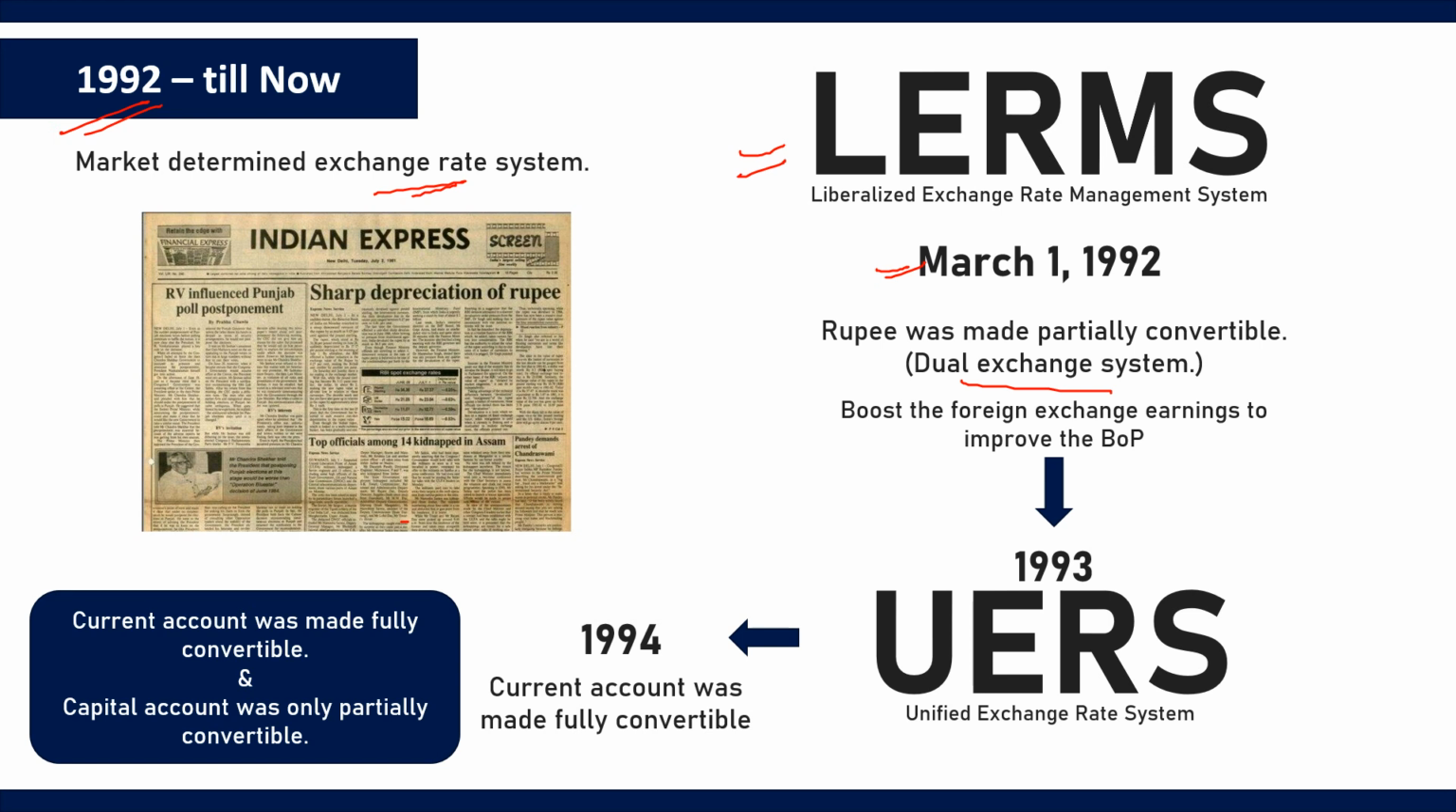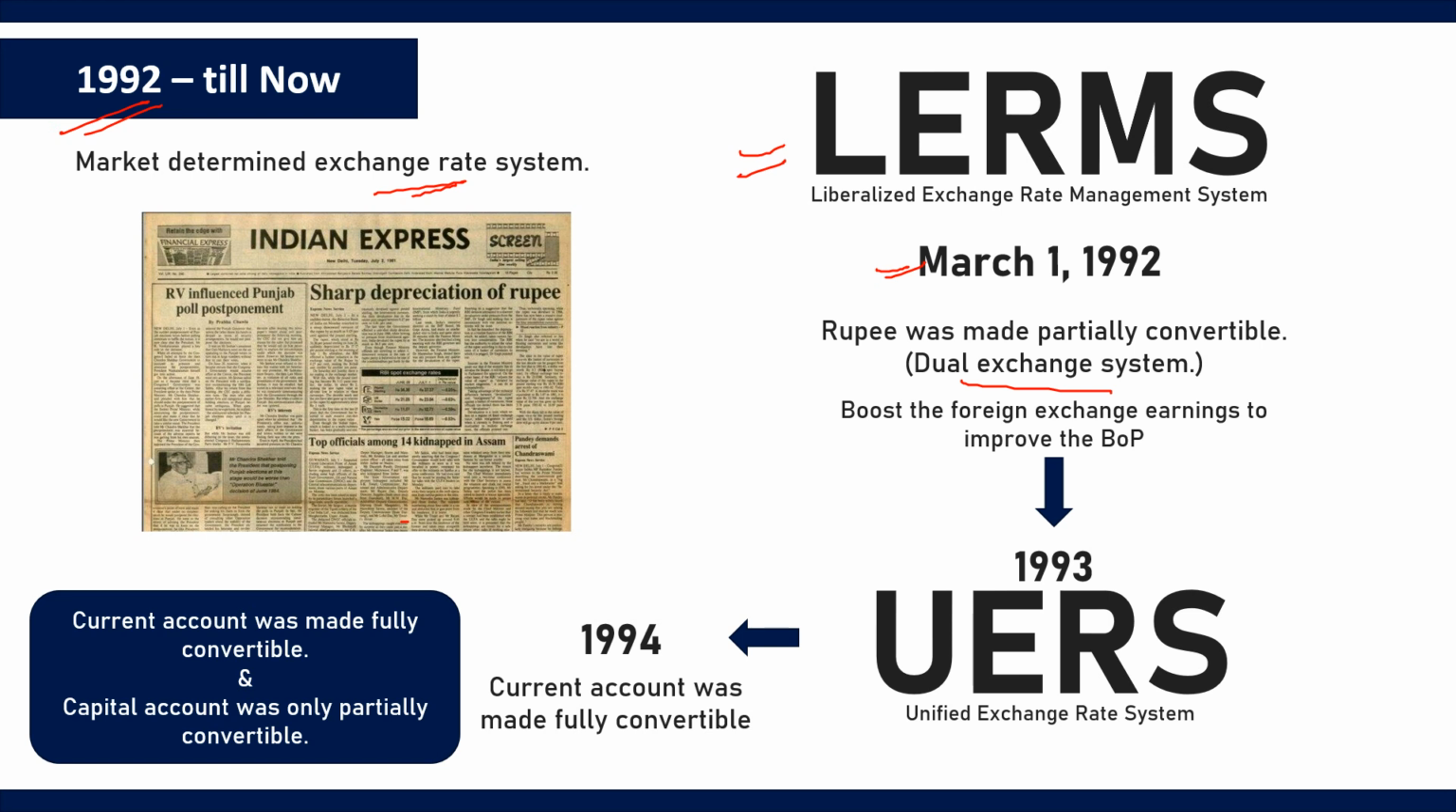Okay, and since India was going through a period of deficit, it was risky to impose full convertibility of rupee, and LERMS was set up to boost the foreign exchange earnings to improve the balance of payment. And RBI made foreign exchange available at a low price, and hence it was used for essential imports like crude oil. All other imports were financed at the market based exchange rate.